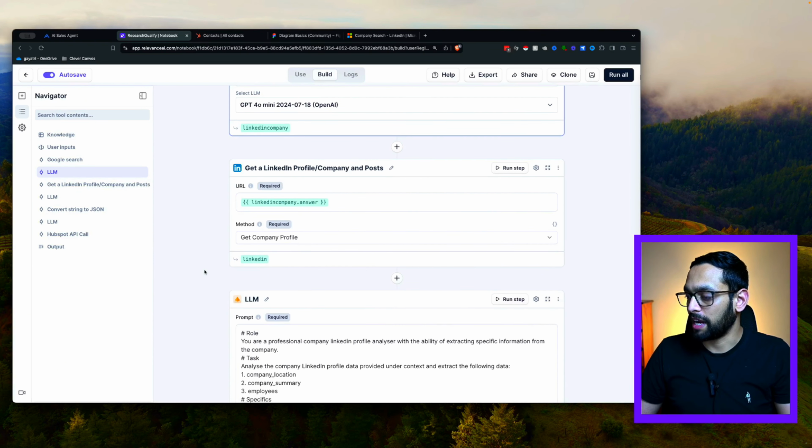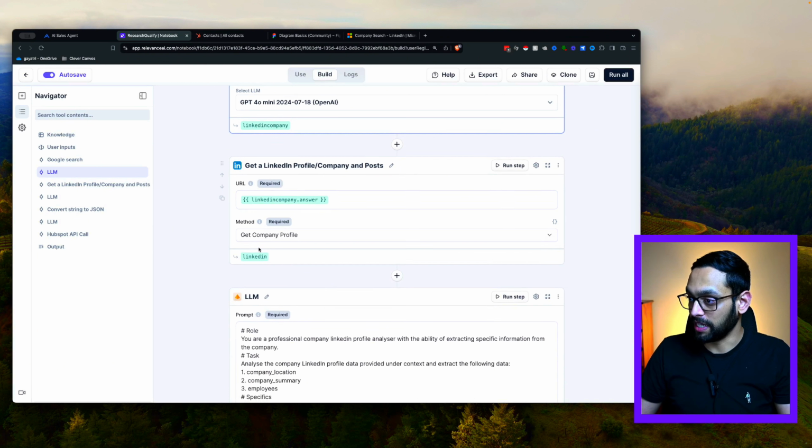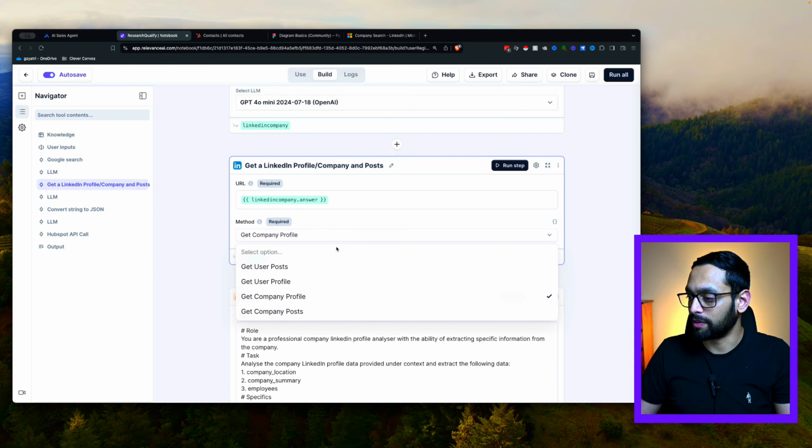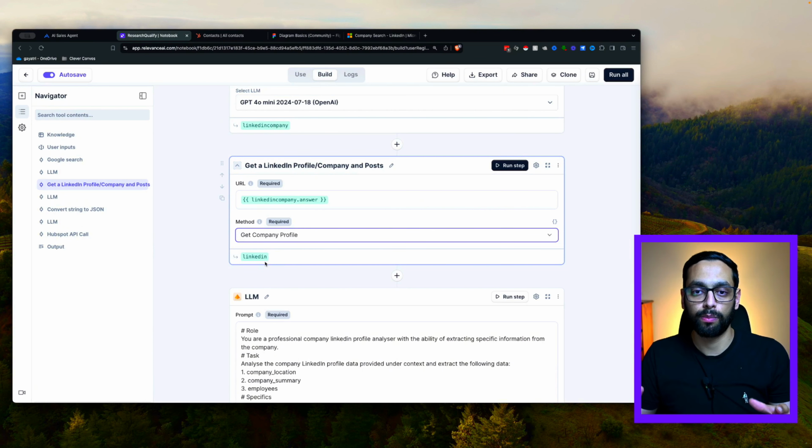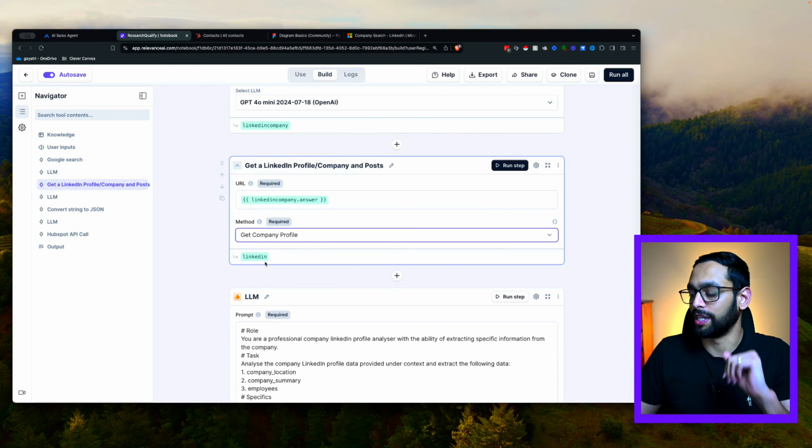The next step is to actually get data of that from LinkedIn. So we feed that URL into this next function, which is the get LinkedIn profile. And here we've got different methods that we can select with. So this can work with users or companies. In this case, we want a company profile. So we put that in, and then it's going to store all of that company data in this LinkedIn variable. So now by this stage, we've got the company's profile, we've got their description, we've got how many employees they have, we've got all of that profile information stored in here.